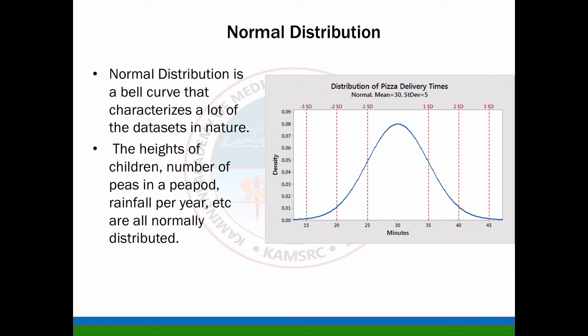So now coming to normal distribution. Normal distribution is a bell curve that characterizes a lot of the data sets in nature. The height of children, number of peas in a pea pod, rainfall per year, etc. are all normally distributed.